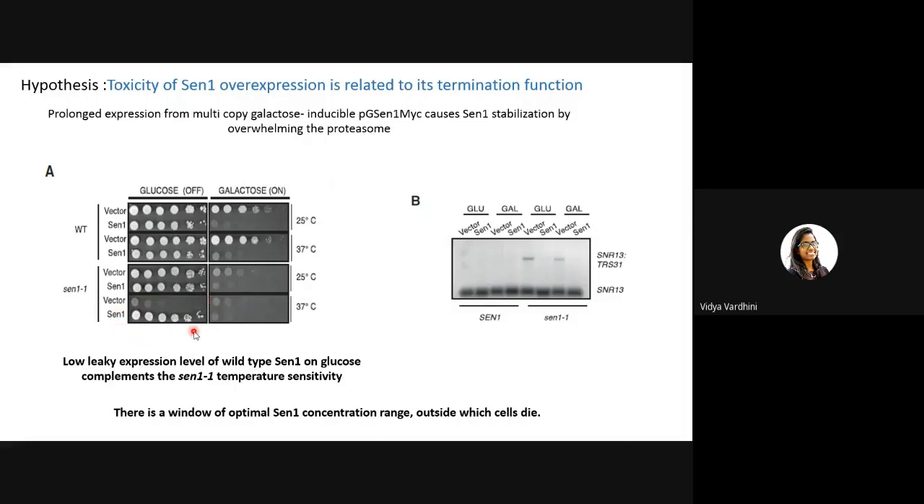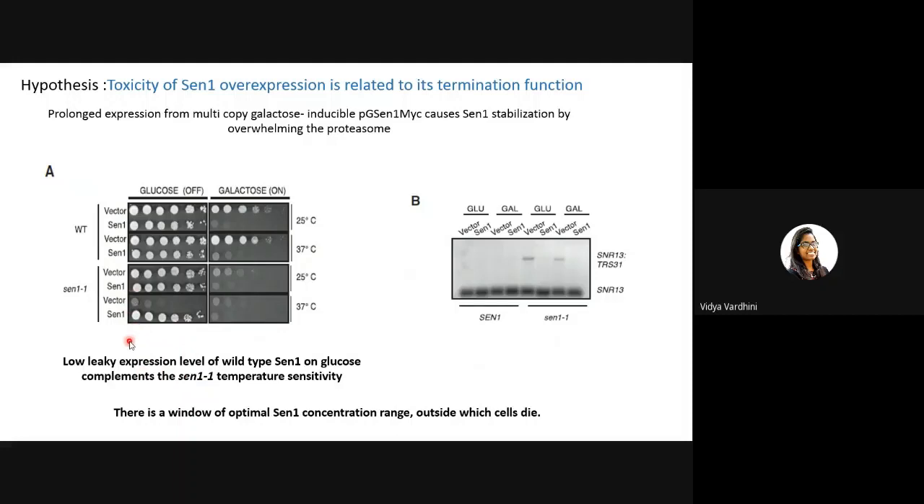But when the plasmid is carrying SEN1, it shouldn't grow in glucose, right? Because galactose is the one that is going to induce the plasmid. But you still see the growth in the glucose off state in the presence of plasmid carrying SEN1. Why was this so? They explain that though the expression of SEN1 is under the control of the galactose promoter, there is often a leaky level of expression even when glucose is present.